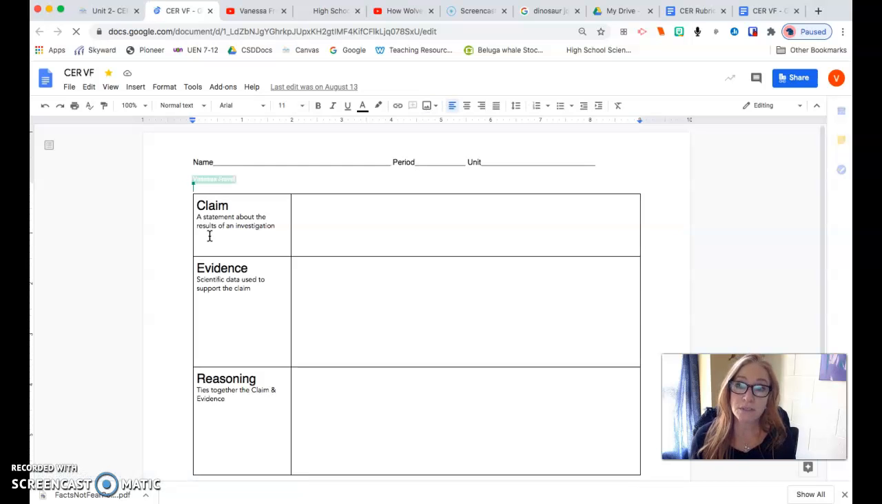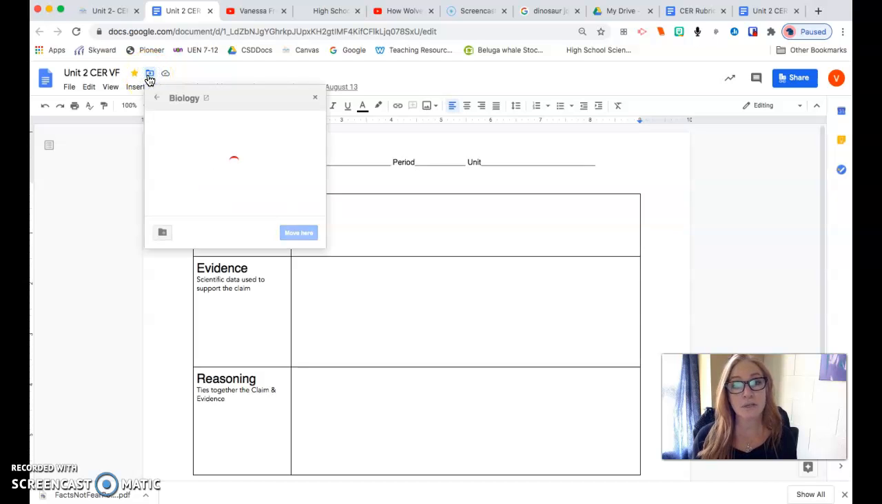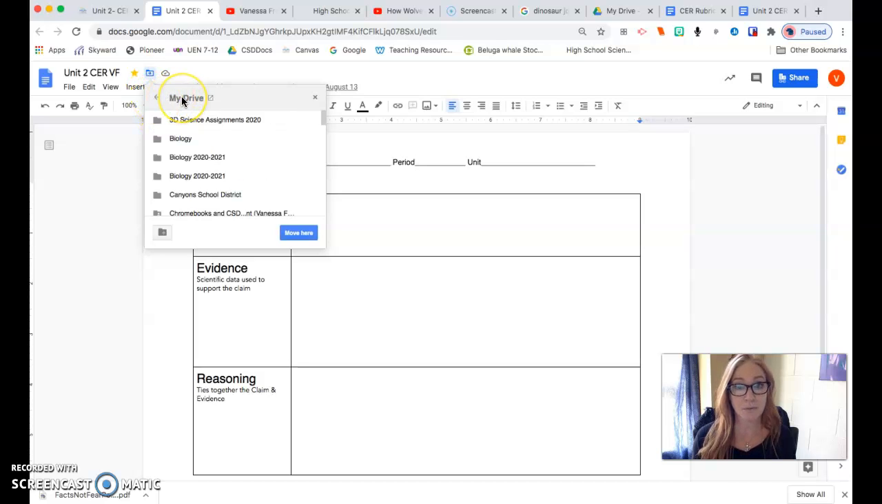What you should do first is give it a minute to load. And then I would like you to please rename your copy to whatever unit it is. So let's say it's Unit 2 CER. And then you're going to come to this little icon, this little picture of a file folder. You want to make sure that you put that in the right place. So you'll hit this little arrow back until you get to My Drive if it's not already there, and then come to your Biology 2021, and you're going to move it there.